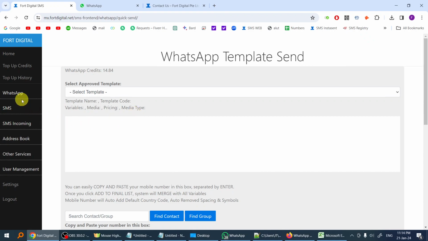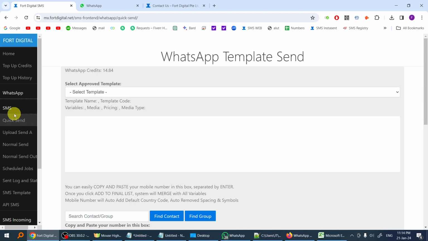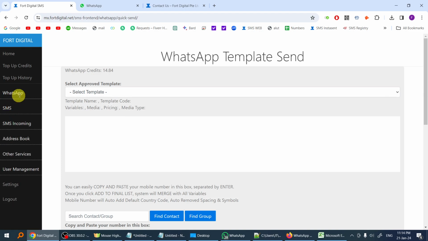If you want to send marketing, we recommend you use the SMS service, because with SMS the recipient is unable to click, block, and report. With WhatsApp, if too many people block and report your message or your number, your quota and ratings will drop. WhatsApp will not allow you to send too many broadcasts per day.